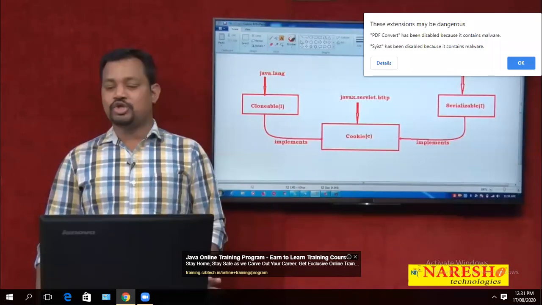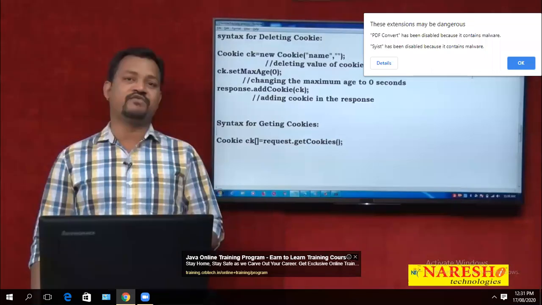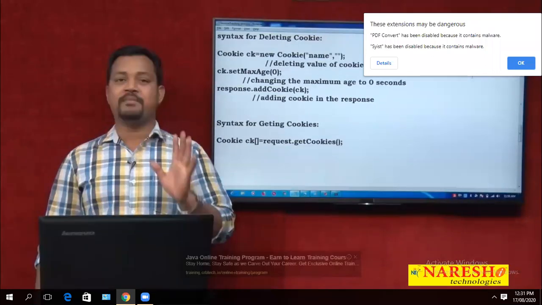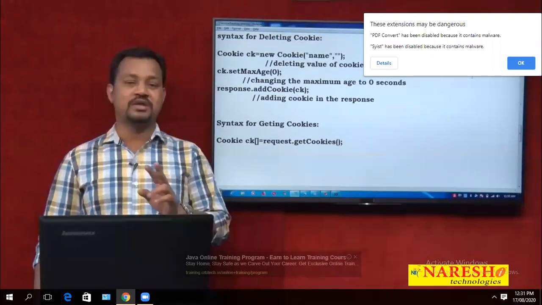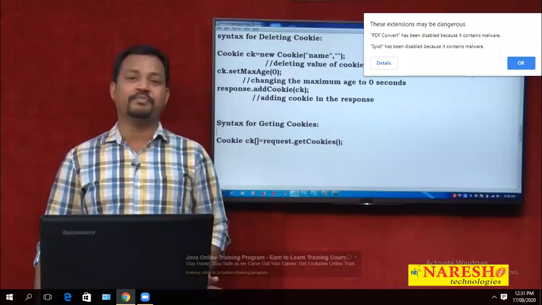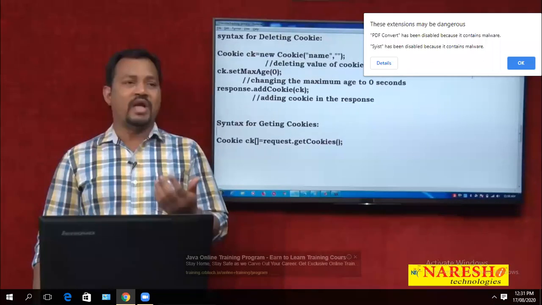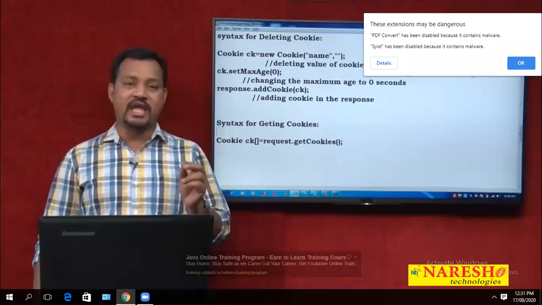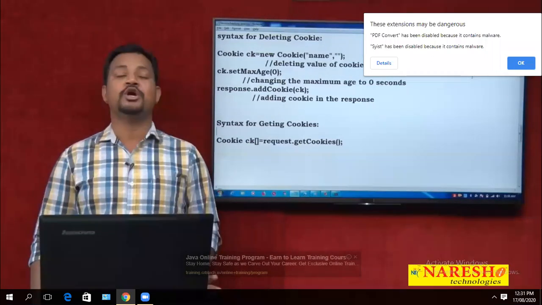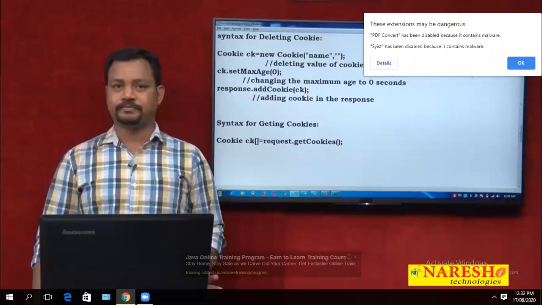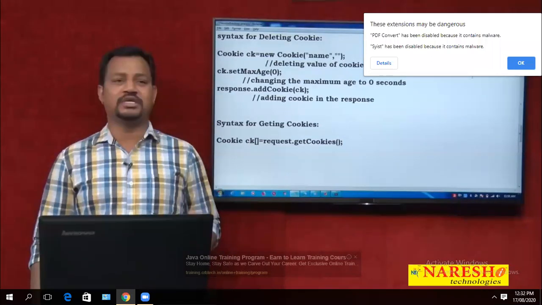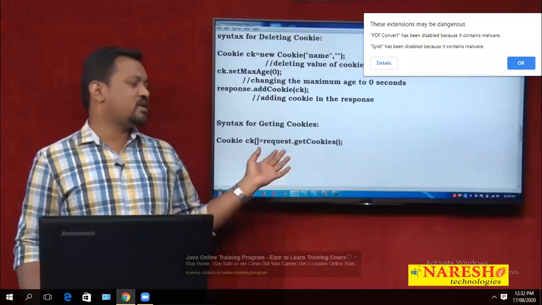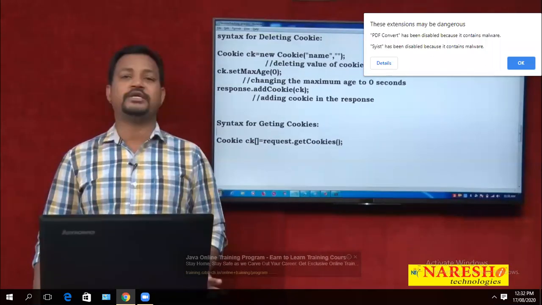Whenever I want to create an object, you must know what kind of constructor is available in the Cookie class. It has one parameterized constructor with two parameters, both strings. Where do I add the cookie, and where do I take it from? You add the cookie to the response object, and you take the cookie from the request object. These are the two methods, addCookie and getCookies. I showed the syntax for creating an object, and for deleting one, and this is getting the cookies. With this information, let me execute one program.